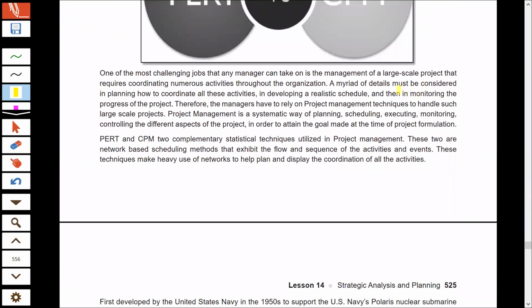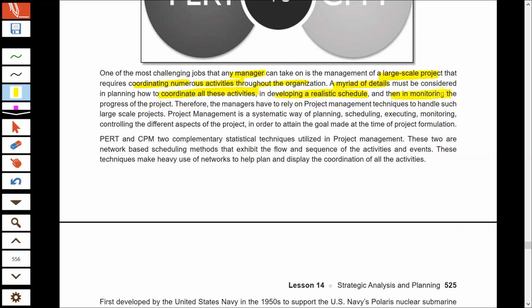Now, in any organization, large-scale projects go on continuously. The manager is responsible for coordinating the various activities which go on in these projects. Every project consists of minute details that the manager has to take into consideration. There are a number of activities which the manager has to coordinate in order to ensure that the project is running smoothly and is completed on time. Managers have to prepare a proper realistic schedule of the activities. Which activity in the project would be done first, who will do that, that kind of planning is to be done by the manager.